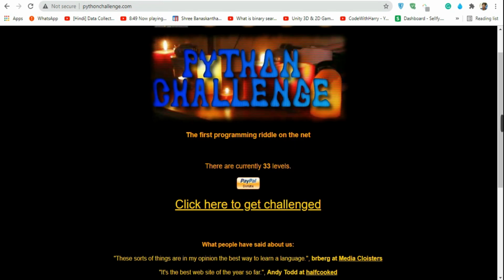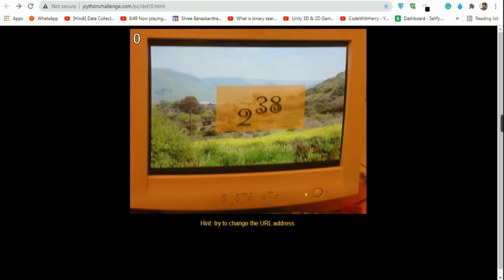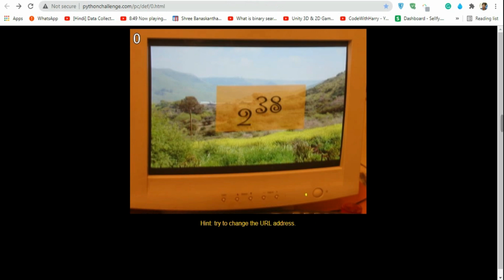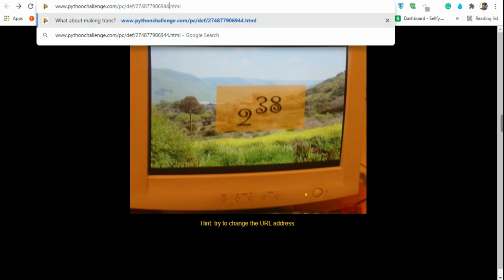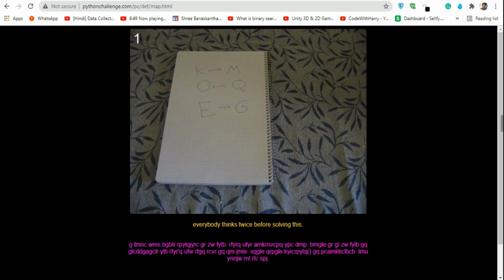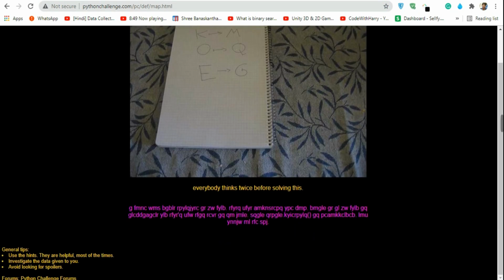the 38 is a little bit above the 2. It means I think it's a square, or a power. Let's try this again. Okay, so 2 to the power of 38. Yes, I think this is it. So let's find 2 to the power of 38. 2 to the power of 38 is this number, 274877906944. Okay, so let's enter this in the URL. As you can see, it worked. Okay, now we got some map.html.